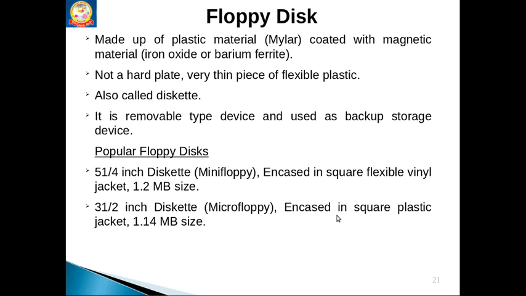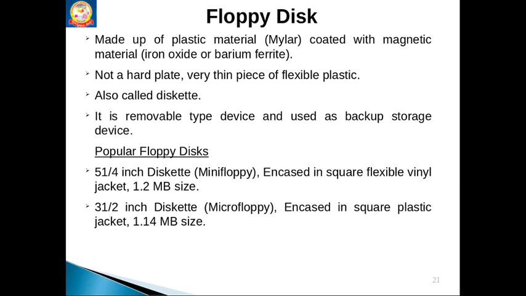Next, floppy disks. These are made of plastic material. Only a very small amount of data can be stored. As I said, these are called removable storage devices. We can put some data on them and carry it to other places. In olden days, before the invention of CDs and DVDs, these floppy disks played a vital role.